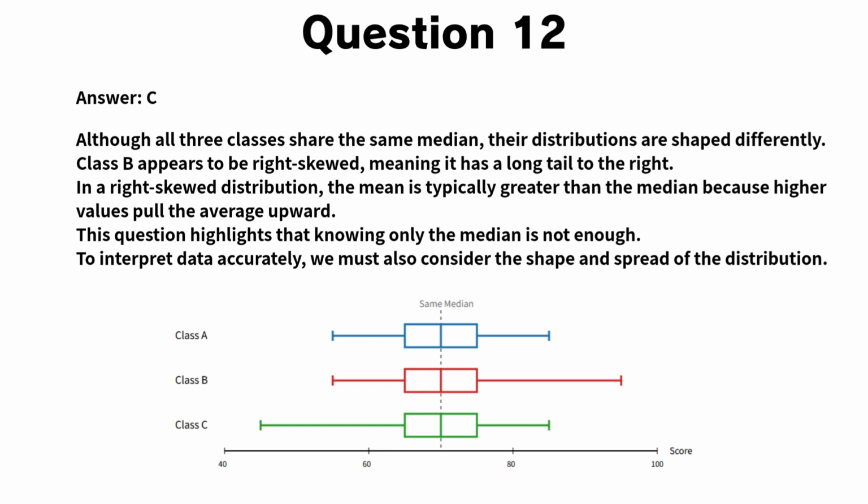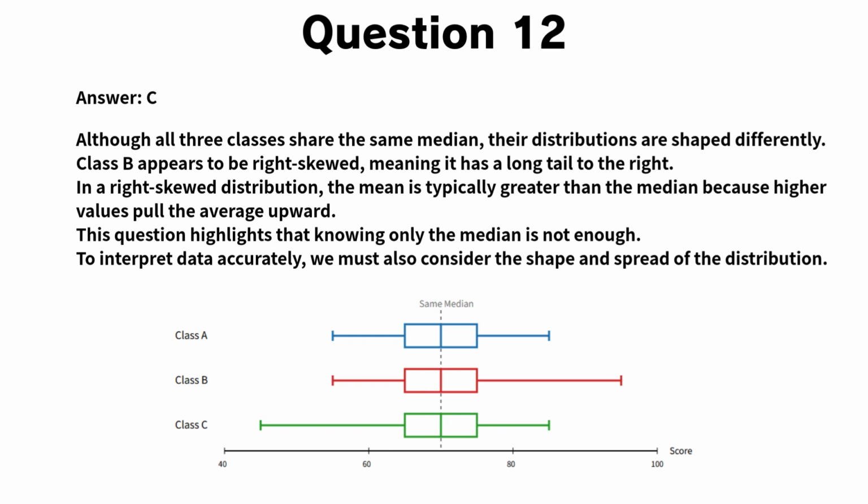Now, let's go through the explanation for question 12. The correct answer is C. All 3 classes have the same median, so at first glance, they may appear similar. However, a box plot shows more than just the median. It also shows the spread and the shape of each distribution.